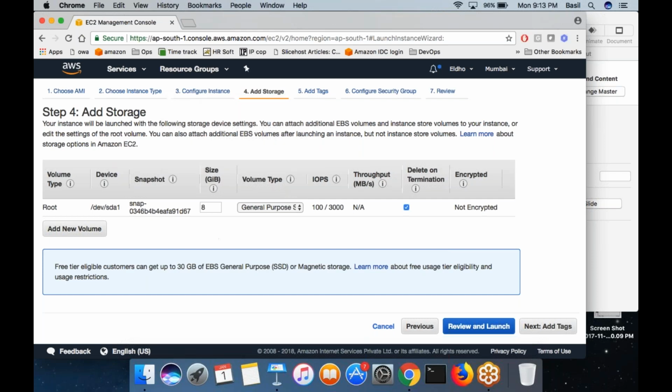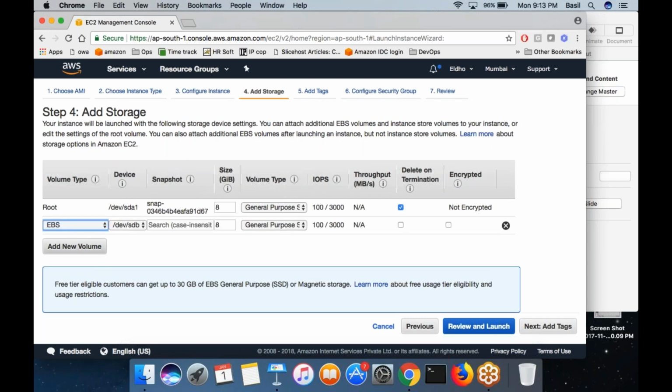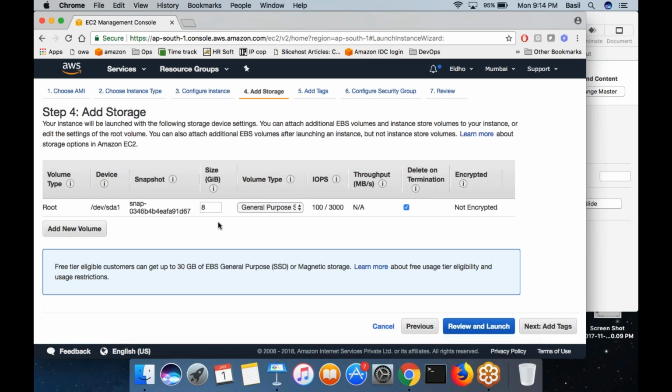So yeah, this is the place where you can add storage. If you want to add additional storage, you can click on add new volume, and here you can choose how much size you want. Let's say instead of 8 you want 20 GB, right? So you have the option to choose how much space you want for the hard disk that you are choosing. In my case, I am going with only one. I need only one hard disk. It's up to me how much hard disk I want to create.